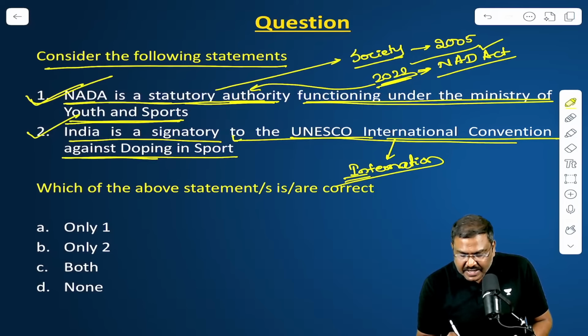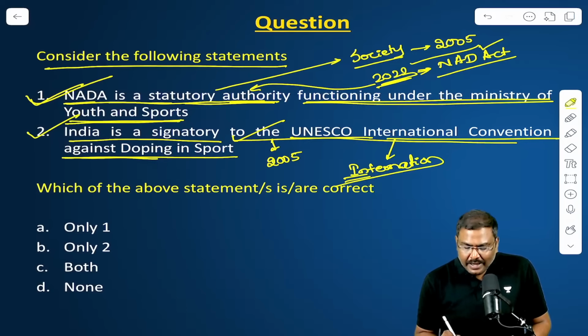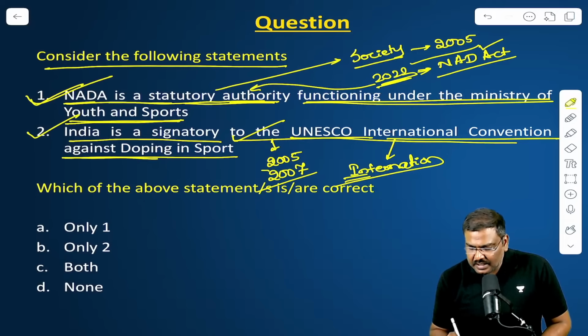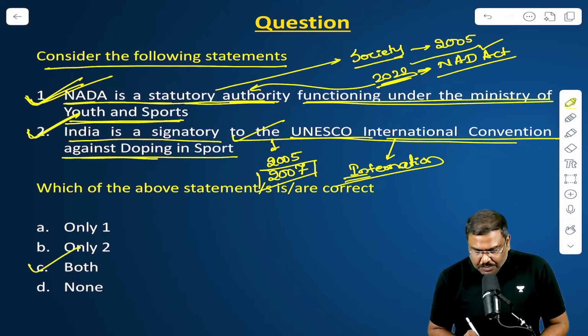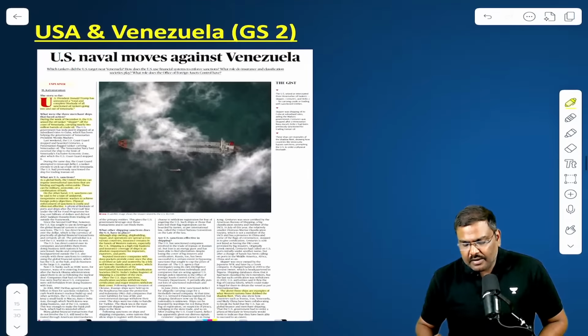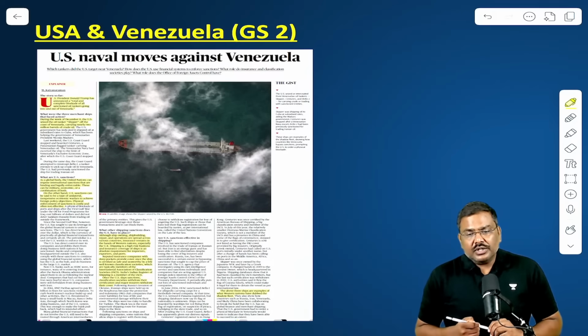So the second statement is true. It was introduced back in the year 2005. India ratified this particular convention in the year 2007. So both the statements are true. The right option for the question will be option C, both of them. Okay. Everybody is okay? Can I move on to the next article?